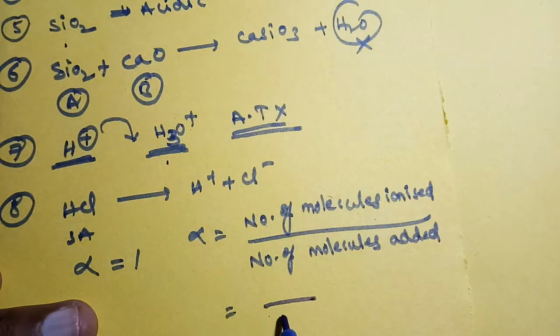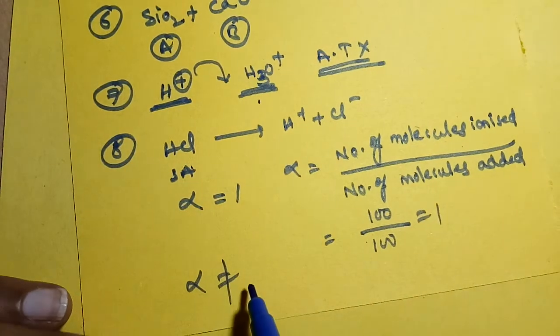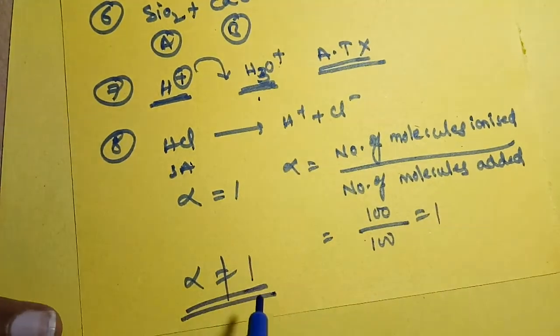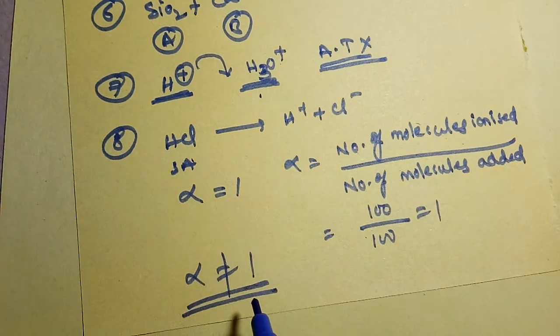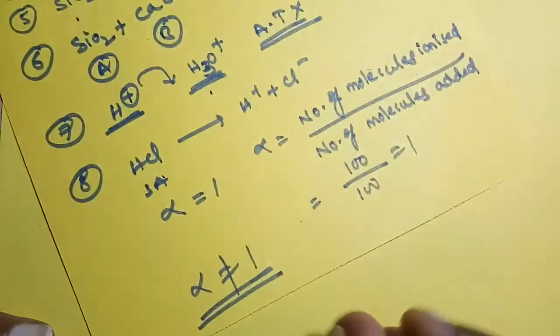So how many molecules are added? In the case of strong acids, all those molecules are ionized. So that's why we will get 1. But practically alpha is not equal to 1. Why this anomalous behavior? It could not be explained by Arrhenius theory.